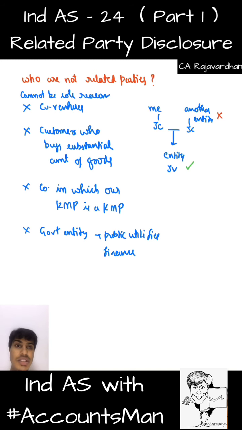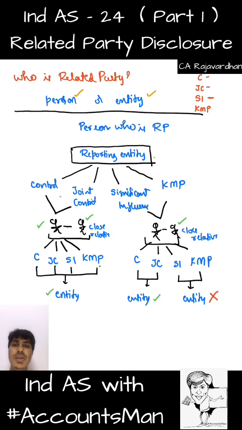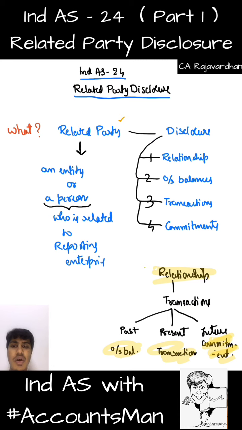This is not the exhaustive list that the standard gives. What we need to know, a very important point whenever we use this term related party, is we need to go by substance over form. When I say substance over form, it means substance over legal form. We are not going by the legal form like is he my holding company, is he my subsidiary, is he my associate.